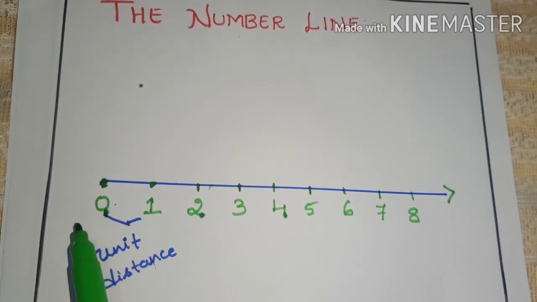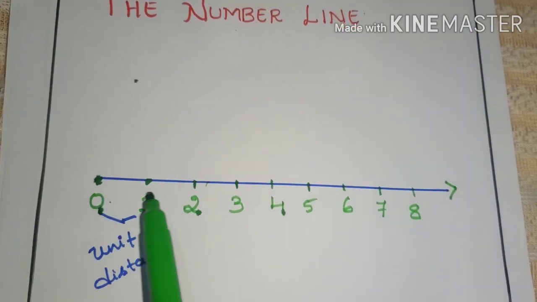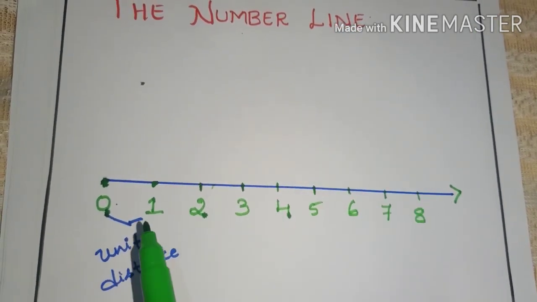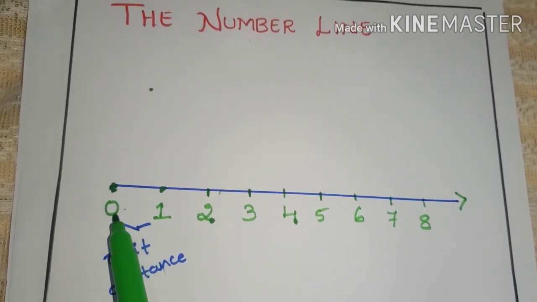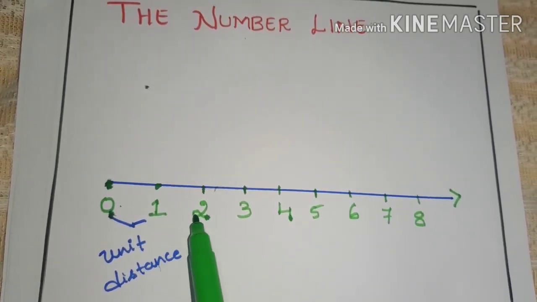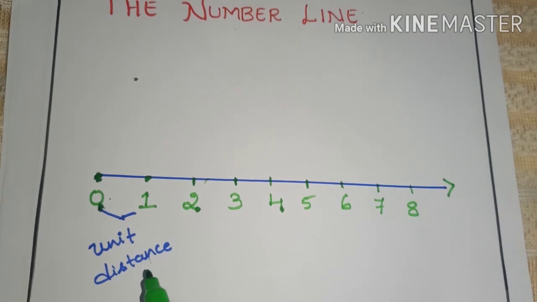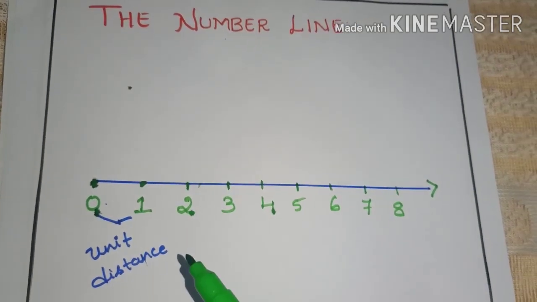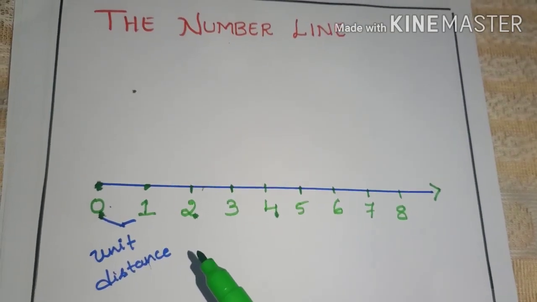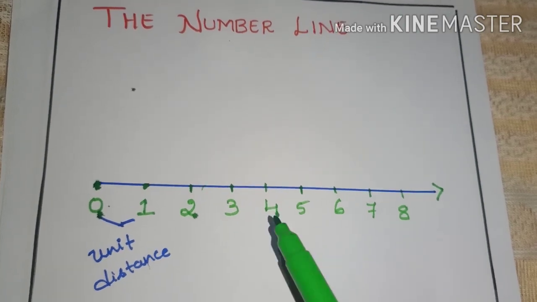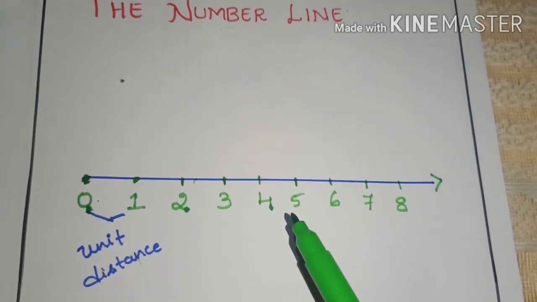Whole numbers begin with 0. So this number line is for whole numbers and the distance between each number is called unit distance. We shall see how to apply mathematical operations on this number line in our next class. For the next class, get ready with a pen and notebook to work out.